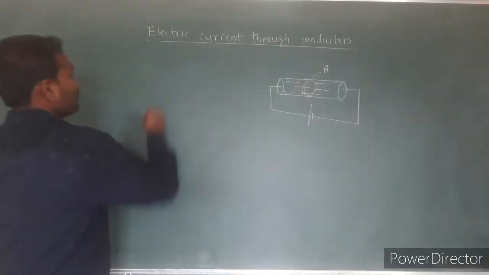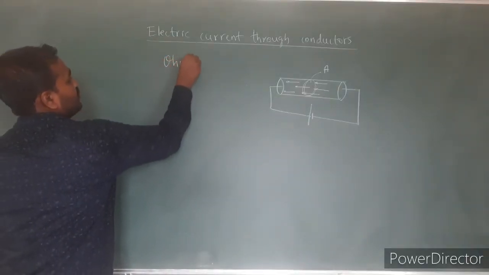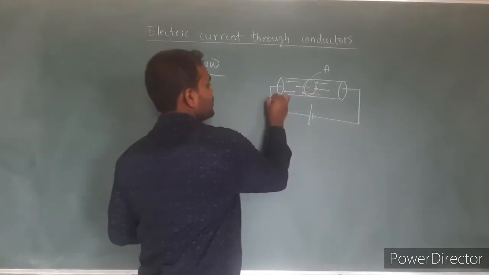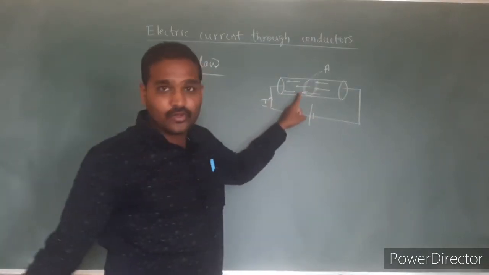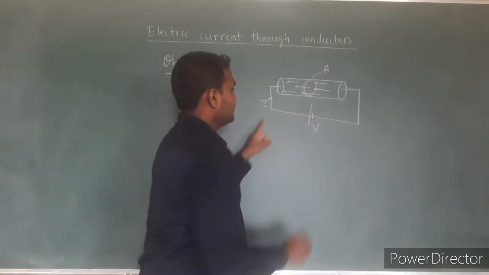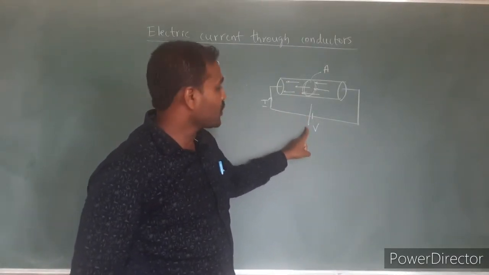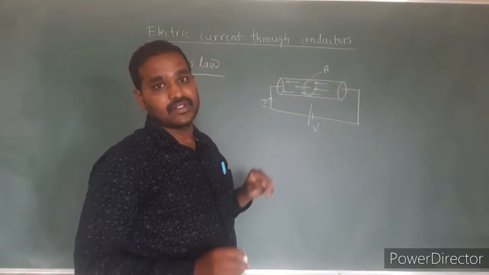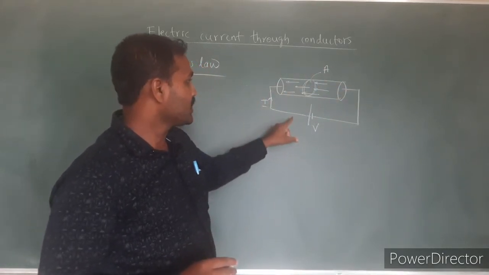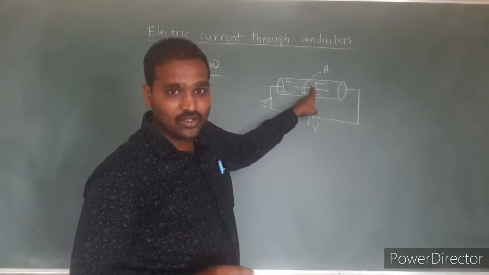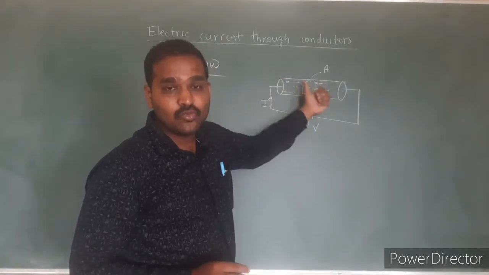Ohm's law states that whatever electric current is flowing through the conductor is directly proportional to the potential difference applied across the ends of the conductor. Obviously, when the potential difference is more, there is more force acting on the electrons, hence electrons move fast.